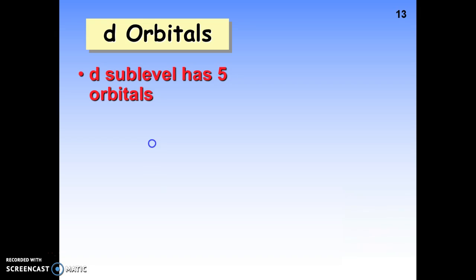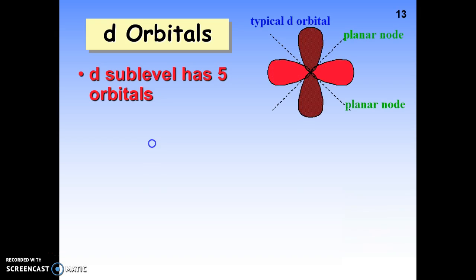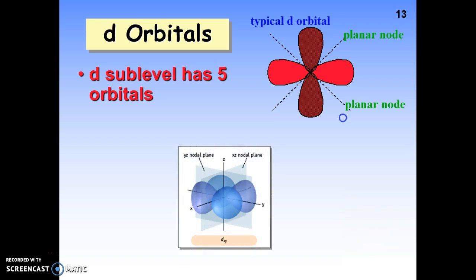So that's where these spaces come from. So we see a d orbital. So d orbital looks very similar to a p, but notice that there are 4 lobes instead of just 2. And you have another planar node here that goes between the planes. So this is what a d orbital looks like, generally speaking.